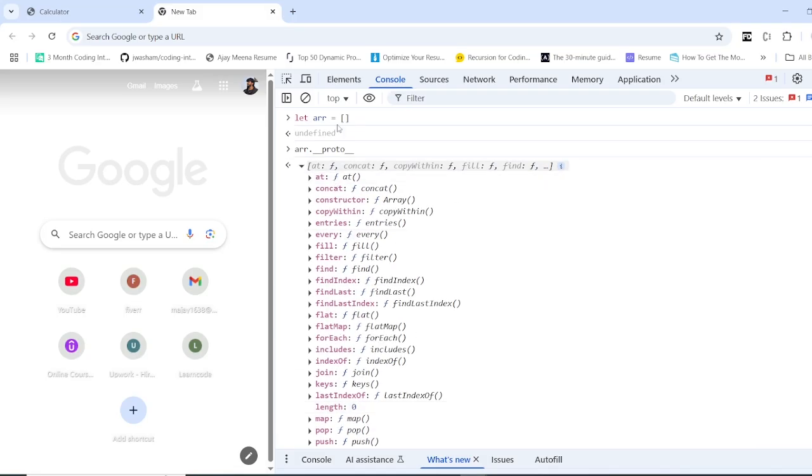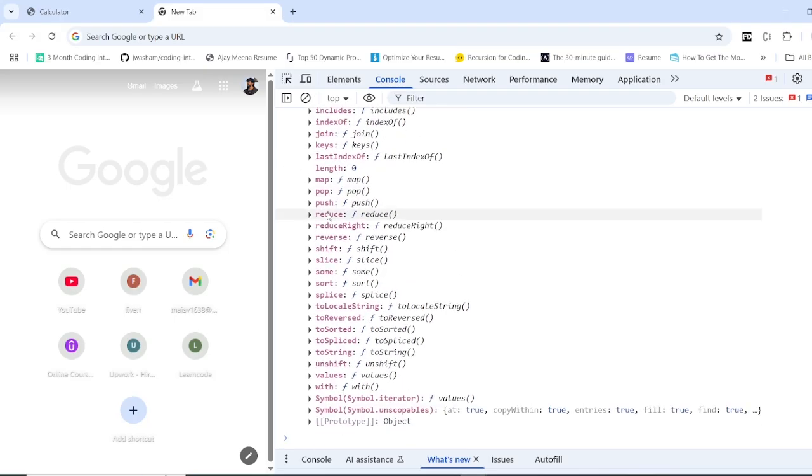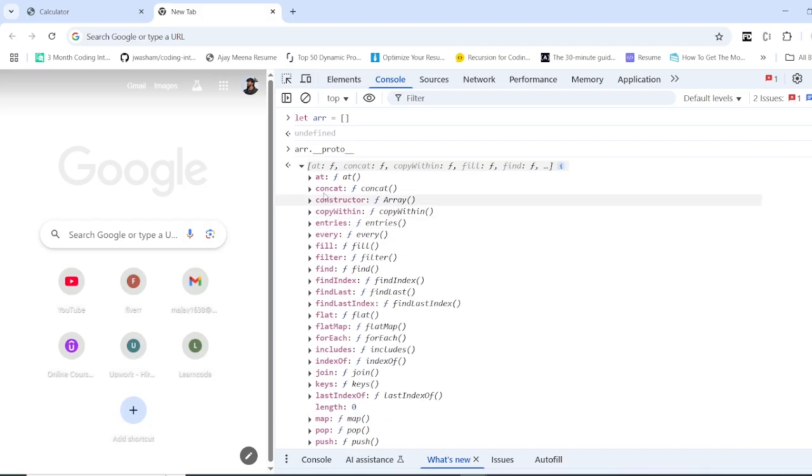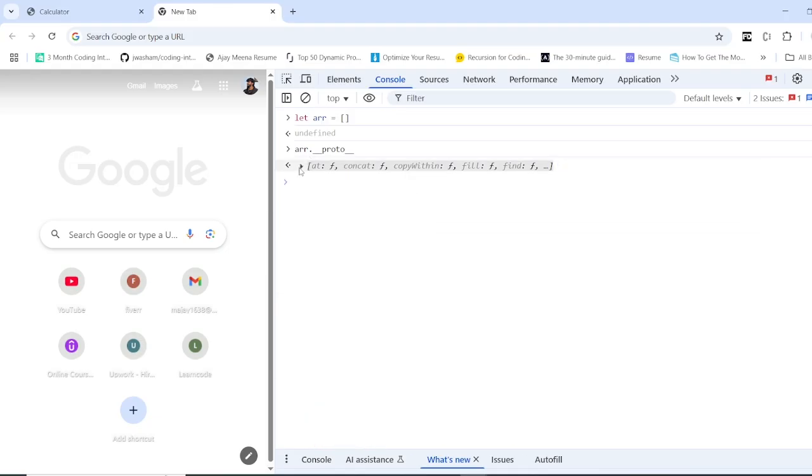So whenever we access array dot find, it will look into the prototype property. This is what the prototype object looks like, and you can access it by this. This is where all the shared properties and methods that I was talking about are stored, so that other objects can also use them, right? So this is what the prototype property looks like.